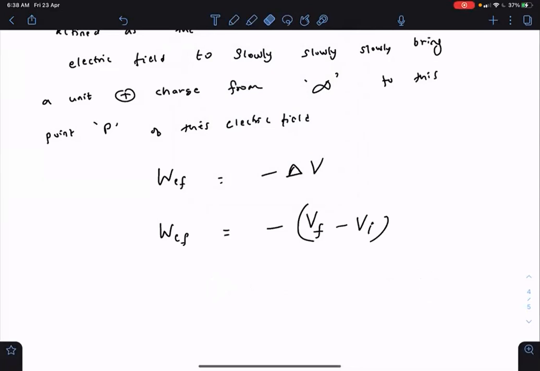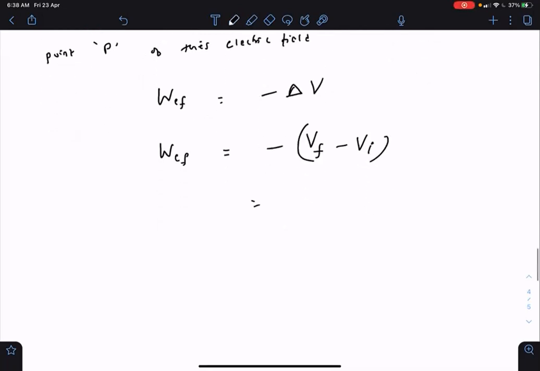That will be clear in later classes, but that's how it is. Final is point P, initial is infinity. You are bringing the charge from infinity to P, starting from infinity, which is the initial point, and ending at point P, which is the final point. But V infinity is 0.